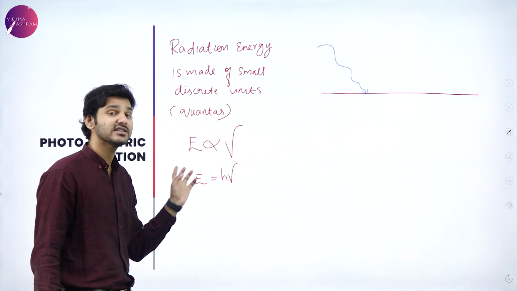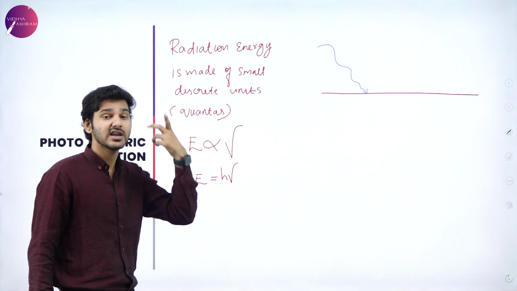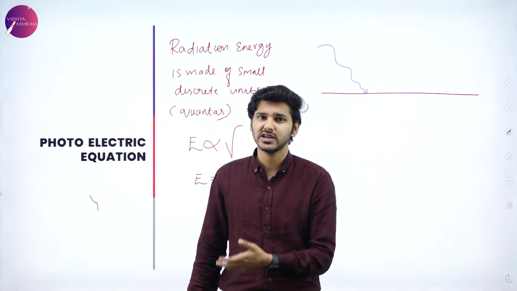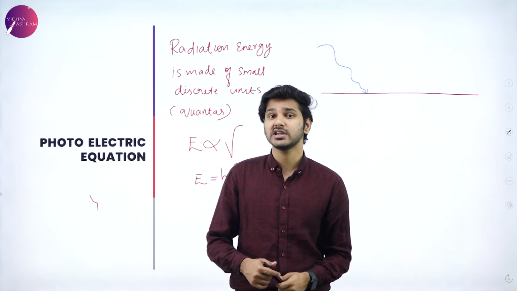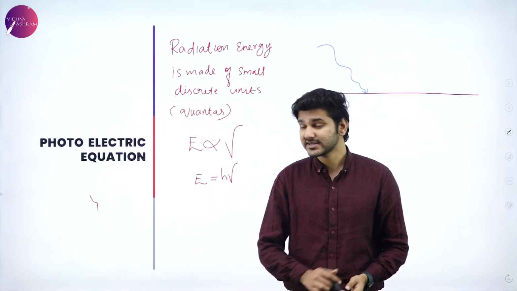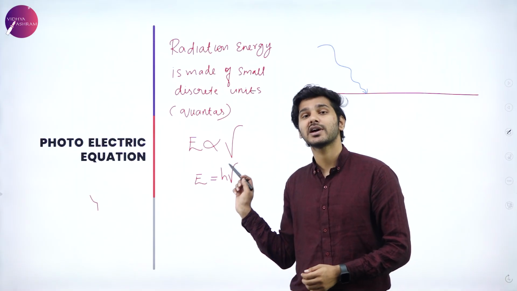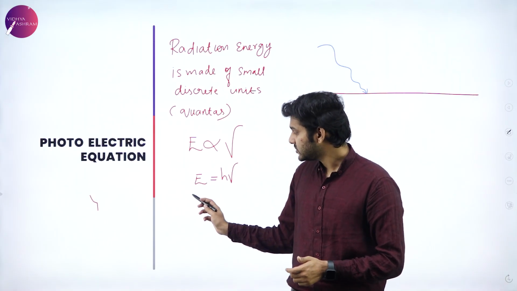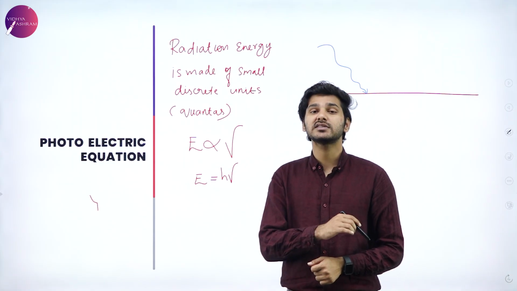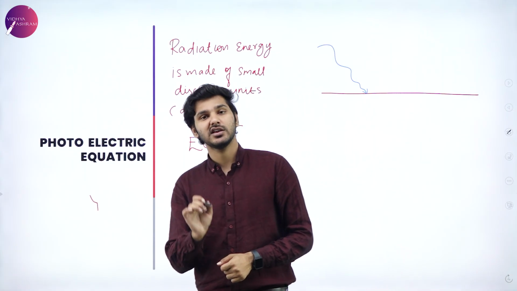So it is not E is equal to mc squared for which he won the Nobel Prize. He actually formulated that theory, and that is known as the general theory of relativity and the special theory of relativity. But the equation that won him the Nobel Prize is actually E is equal to h nu. That is, energy is equal to Planck's constant times the frequency of the incident radiation.